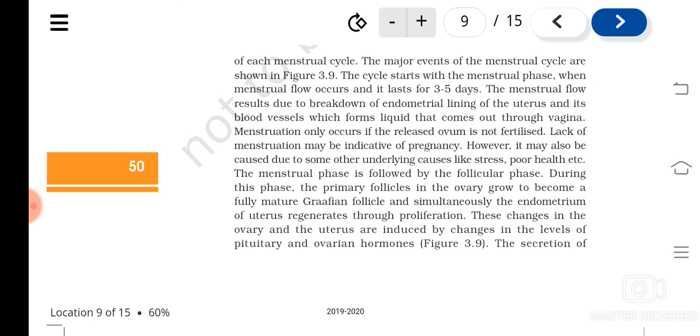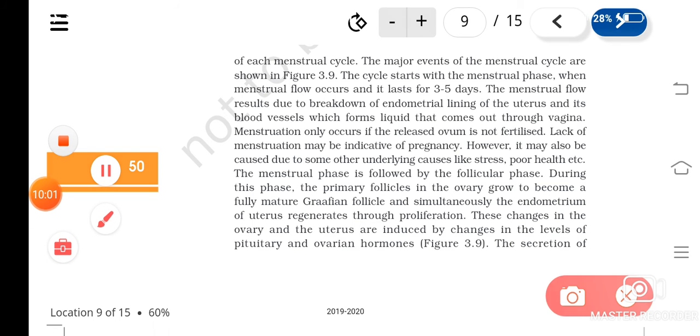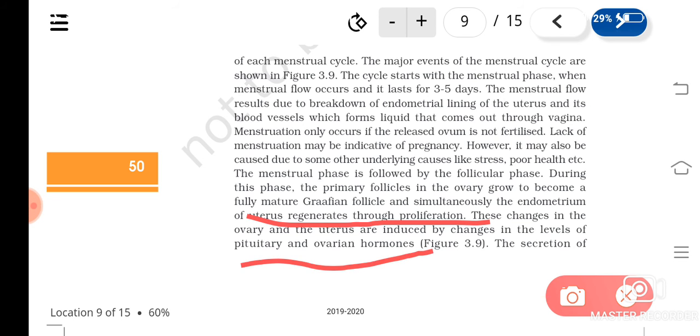In the uterus, you can see the endometrium regenerates. Very clearly you have to understand, okay? In the uterus, the endometrium regenerates. And these are under the control of what? The pituitary and ovarian hormones. These two phenomena, what are they? In the ovary and in the uterus. These are by the influence of pituitary and ovarian hormones.